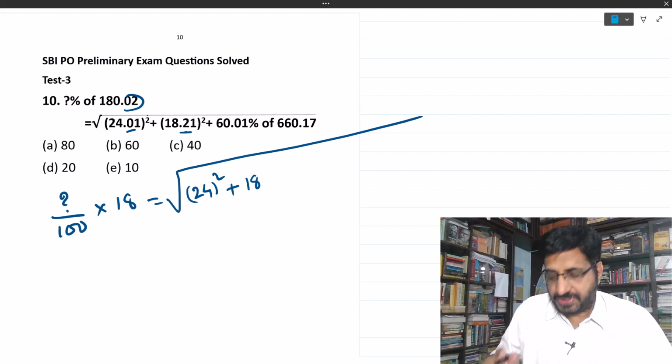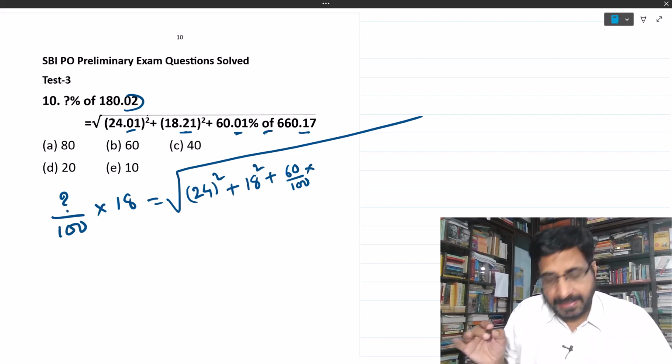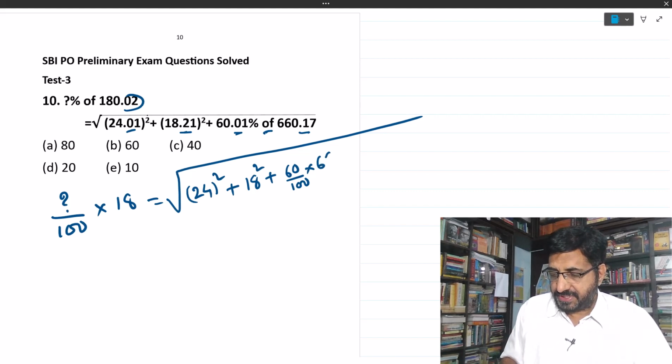This is all approximation. Then square plus 0.01 you can neglect. 60% is there, so divided by 100. Off is there, off means into. Again 0.17 you can neglect. So this will be 660. This is all under square root only.